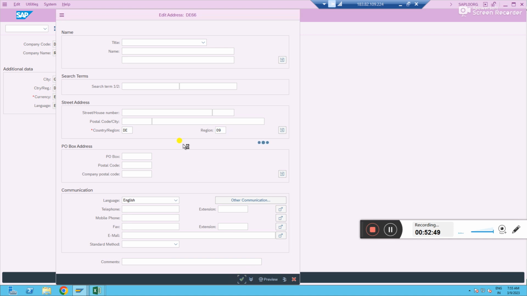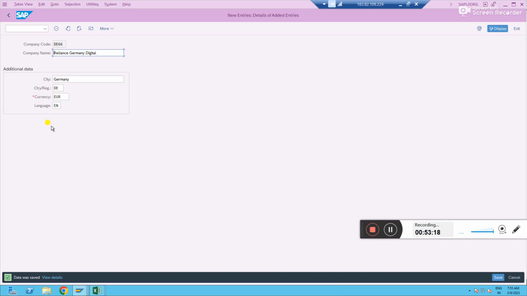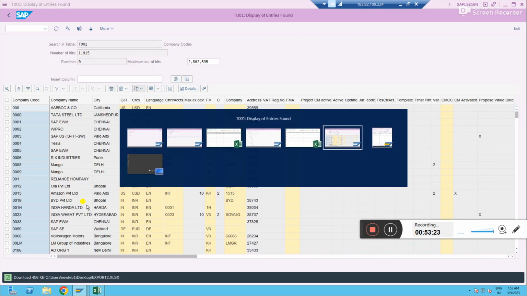Likewise, in real time, however many you have, you have to create them neatly with the right information. Got it? Yes, sir. Okay, let it save. This is Germany, DE66 we have created, right? Done, created. If you go to the tables, you will now see all the information about it.